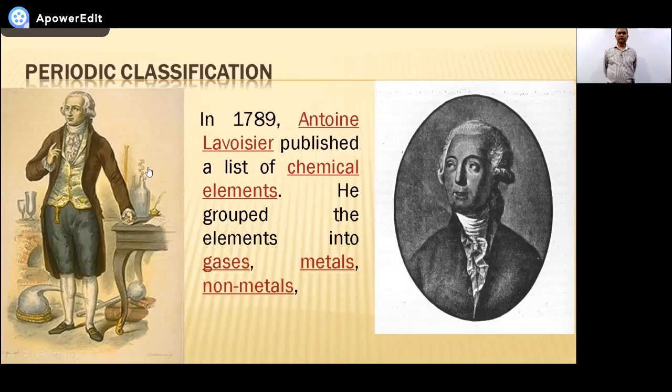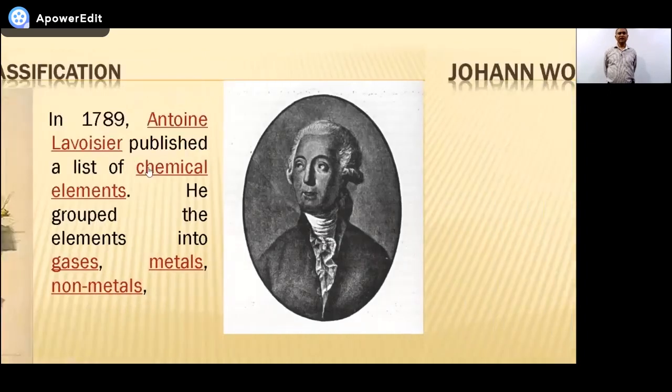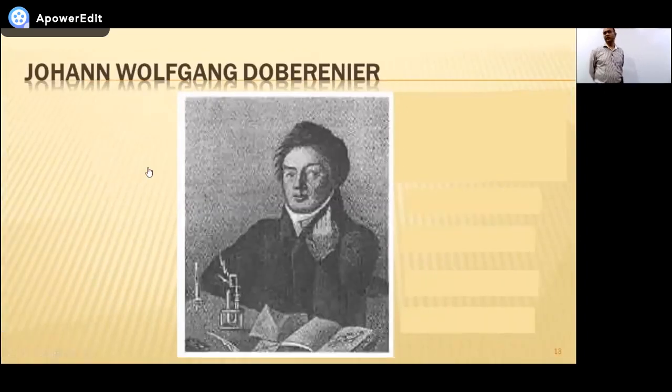He grouped the elements into gases, metals, and non-metals. Okay. Gases, metals and non-metals. Who did this? Mr. Lavoisier. Then here comes the first topic of chapter number 4. That was just history.